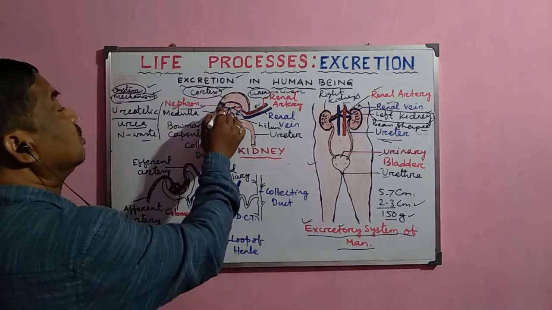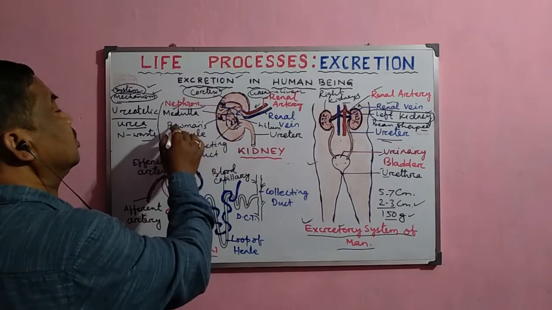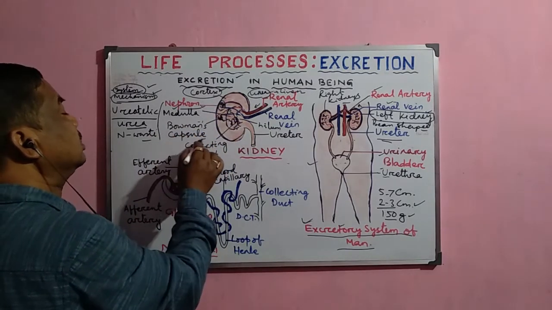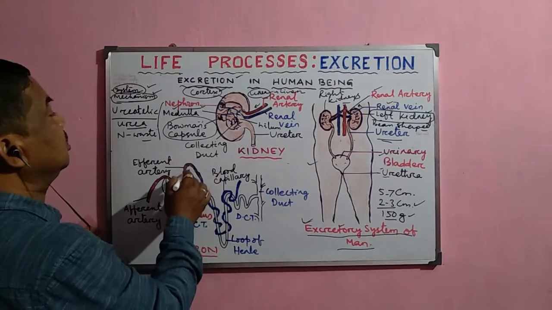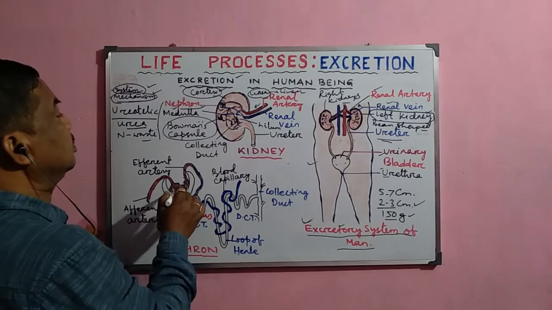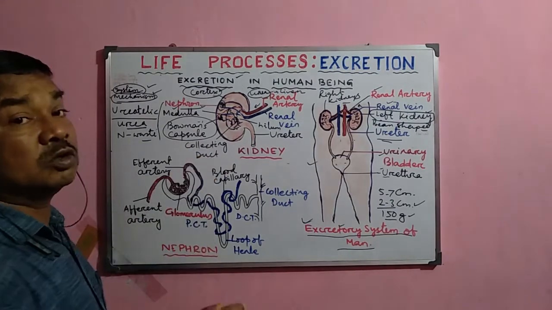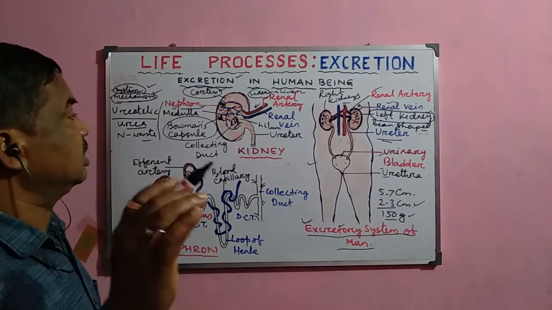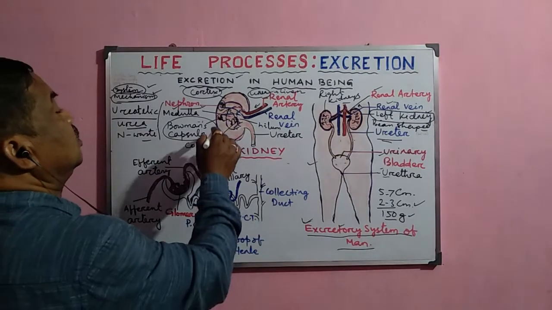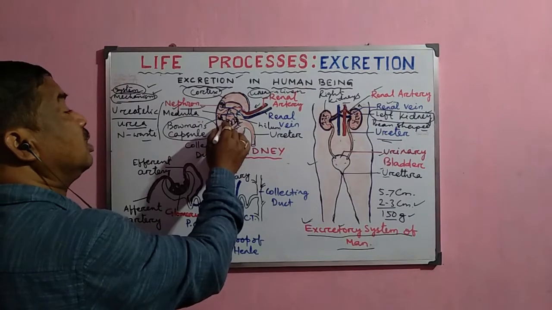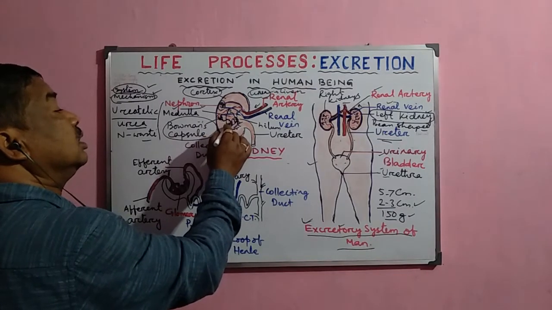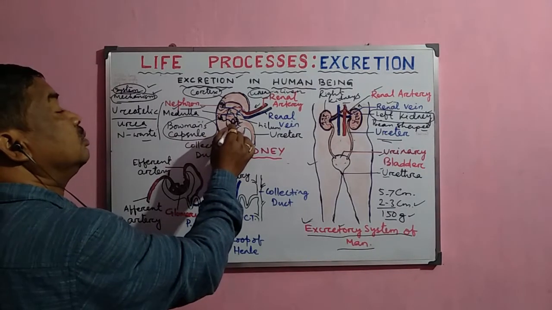Now here the cup-like structure where the filtration occurs, that is the Bowman's capsule. Then inside the Bowman's capsule the glomerulus is there where this filtration occurs. That is why this filtration process is also called the glomerular filtration. Now this nephron filters the blood, and after the filtration the yellow color urine is passed to the